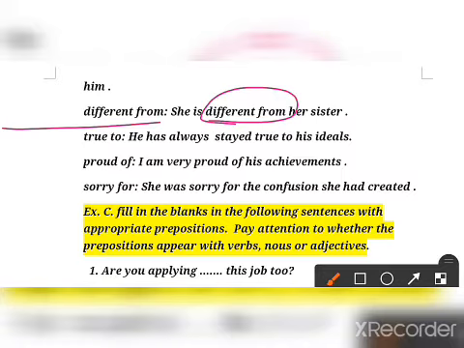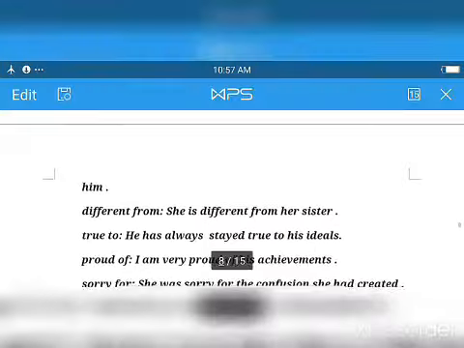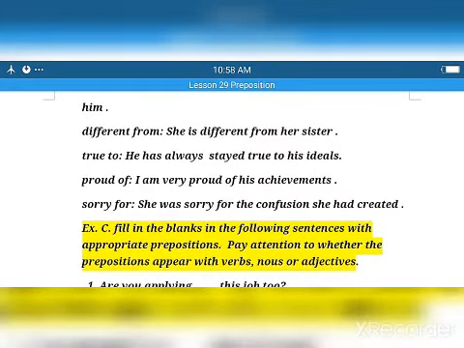Again adjective plus preposition. True to. So true to. Proud of, that is pride in, and then after you are proud of, just remember, sorry for that. So that was all about preposition with verb, preposition with noun, and preposition with the adjectives.